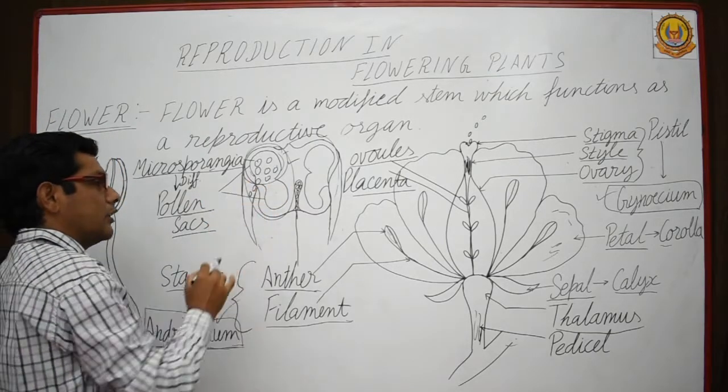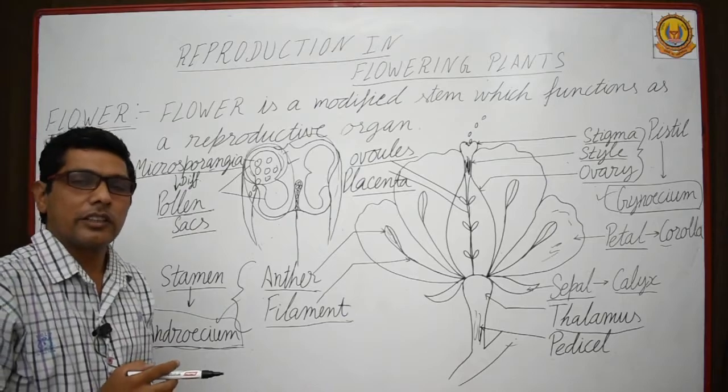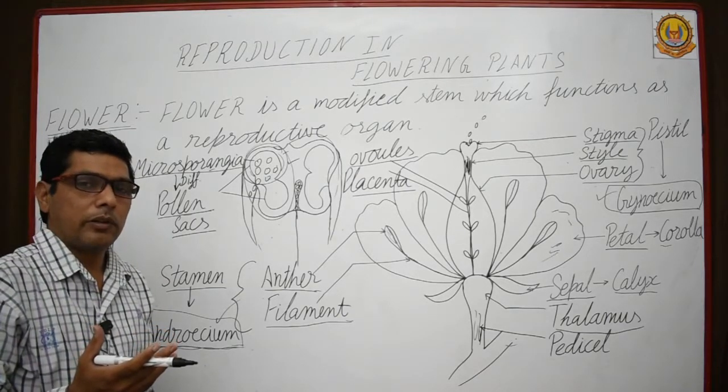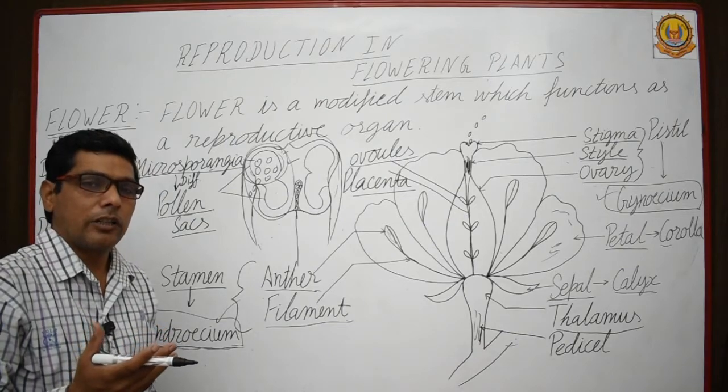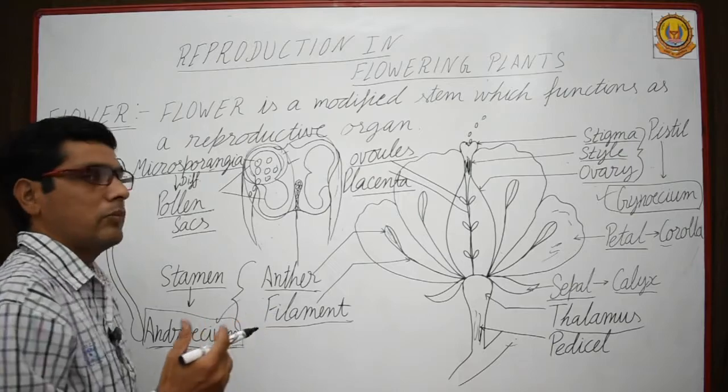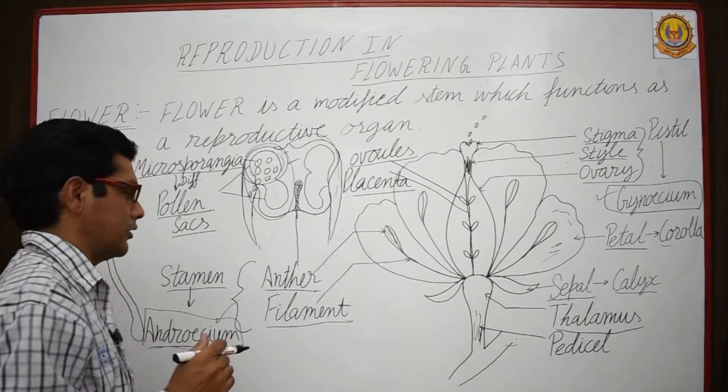They are taken up by various agents: it may be wind, a bird, or any other animal, depending upon the type of pollinating agent.